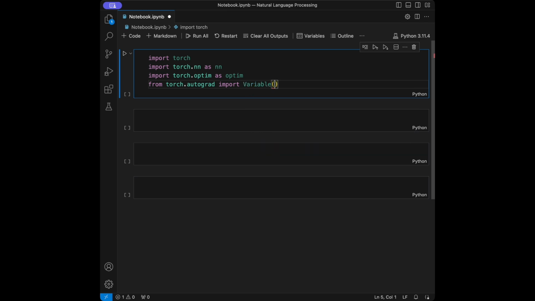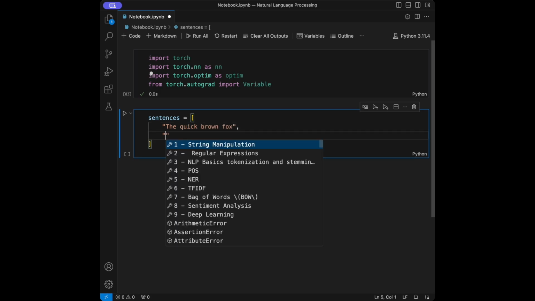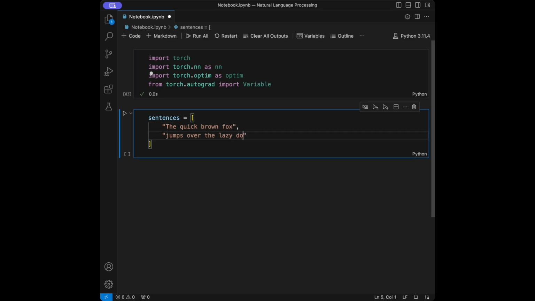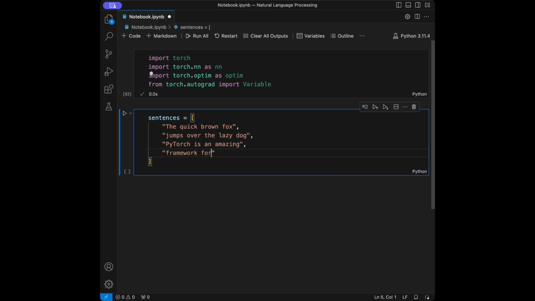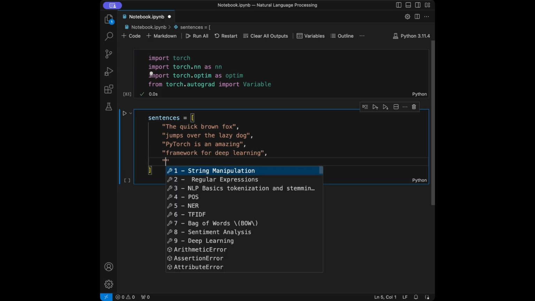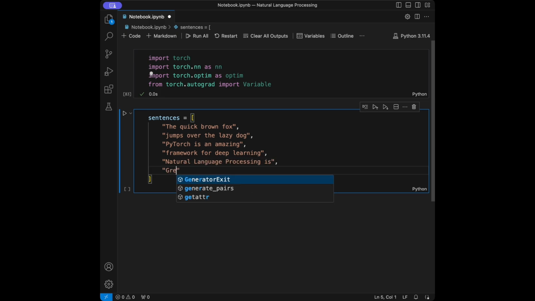Great. So after that, what I'm going to do is I'm going to say sentences is going to be like a list. I will say the quick brown fox jumps over the lazy dog. It's going to be simple. I'm trying to make the sentences simple. PyTorch is an amazing framework for deep learning, and I will say natural language processing is great way to work with text. So it's going to be all.